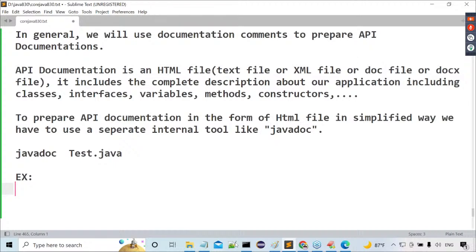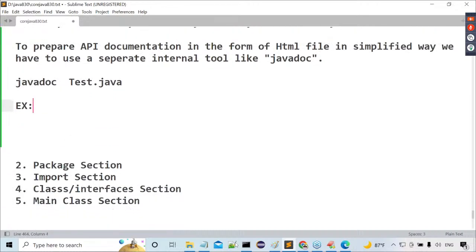Otherwise, you are not going to get the Javadoc tool. The Javadoc tool will come when we install Java software. If you are not installing Java software, there is no chance of getting the Javadoc tool. Understand it theoretically, but once you install Java software, then we are able to use it.